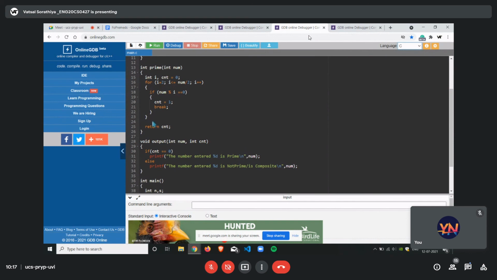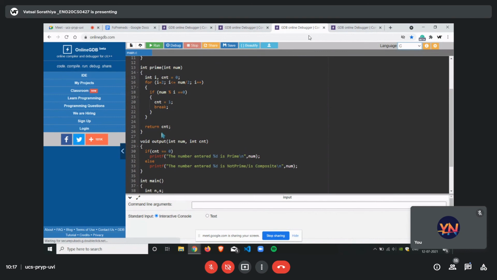Close the for loop and return the counter variable. In the output, I call num and the counter variable, pass them, and check if the counter's value is 0, and only then it is prime, or else the number entered by the user is not prime, it is composite.